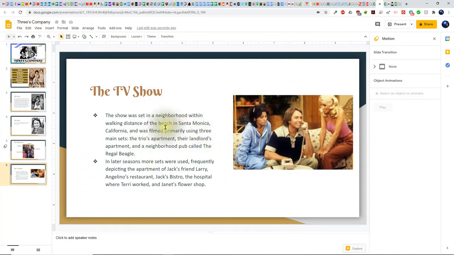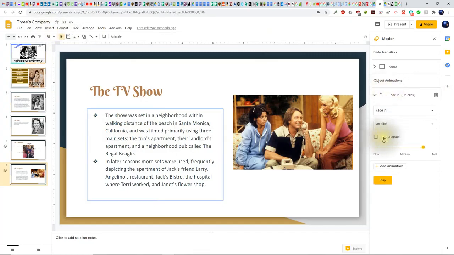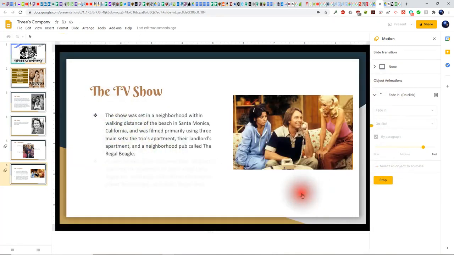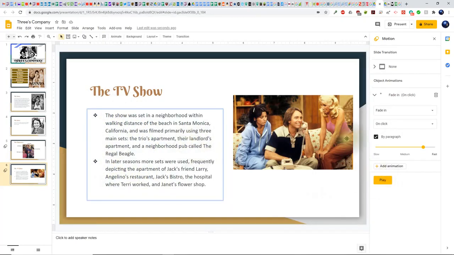So let's add some nice animation to this text. I'll click it and click on Add Animation right here, and I can say By Paragraph. If I click there and click on Play, it adds the first paragraph and then the second. This is a very handy feature to use. If you want to have your text do that, you click on By Paragraph. Now we're ready to add the next slide.